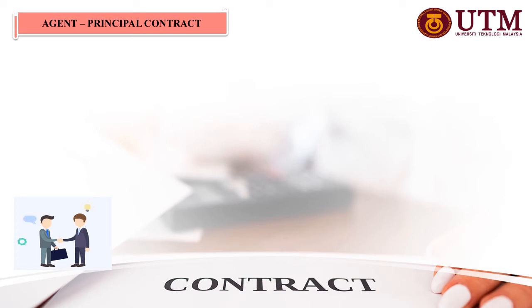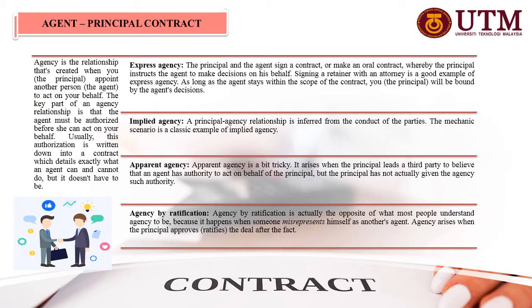Although in order to form a contract, the agency needs three parties, which are principal, agent, and third party, only two forms of contracts exist, which are the contract between an agent and principal, and also the contract between a principal and third party.